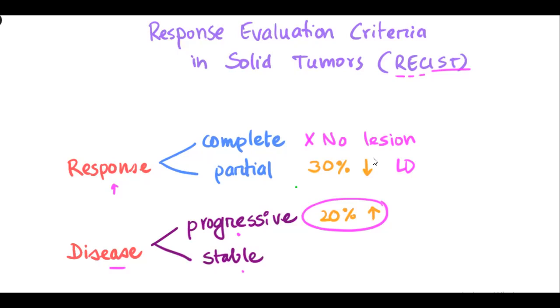So those are the response evaluation criteria in solid tumors. Remember the two numbers. If 30% reduction in size, that is partial response. If at least 20% increase in size, that is progressive disease. And if neither of the criteria are met, then that is a stable disease.